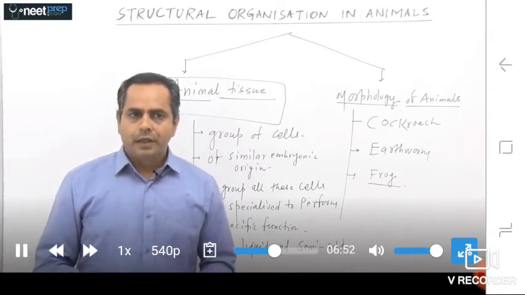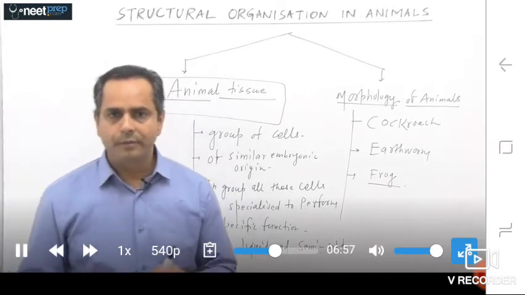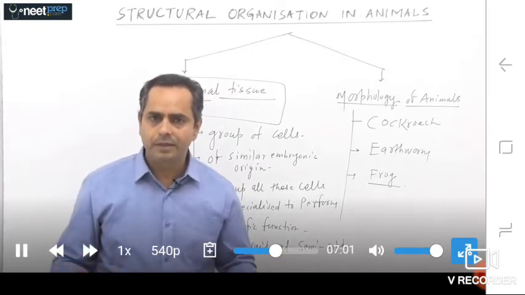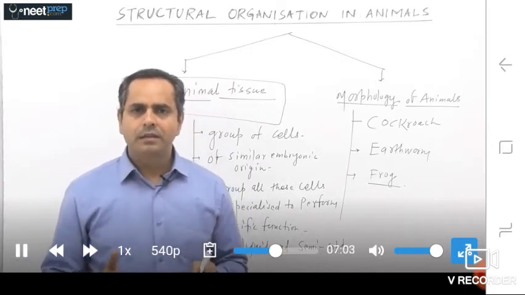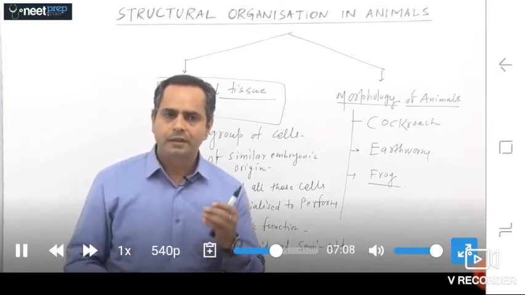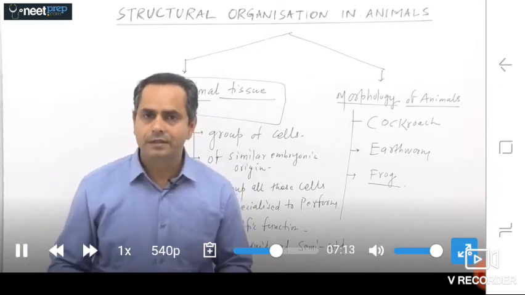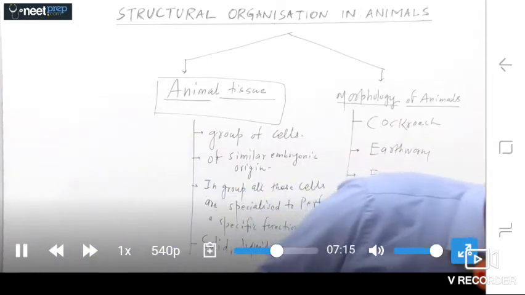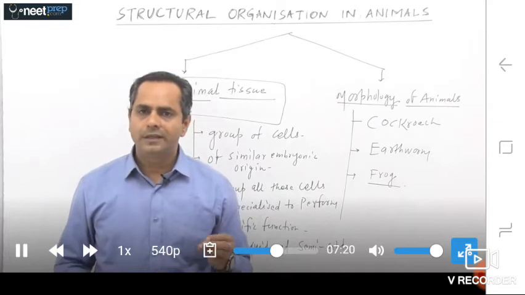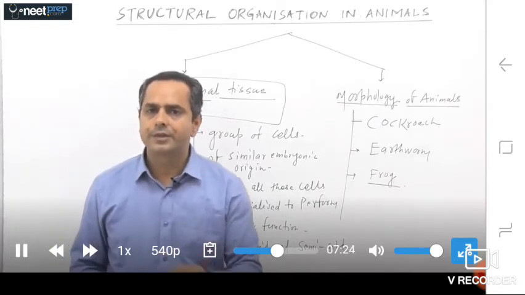And remember, in the bodies of different types of animals, tissues can be grouped into 4 different types: epithelial, connective, muscular and nervous tissues.